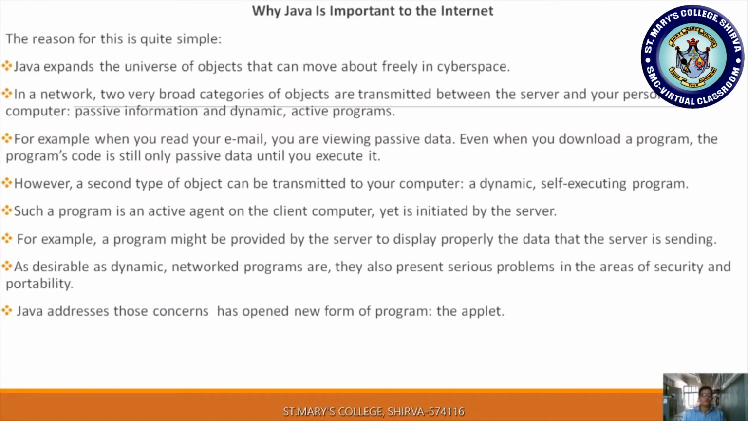For example, when you read your email, you are viewing passive data. Even when you download a program, the program's code is still only passive data. Suppose you got a mail with a photo as an attachment. Until it is downloaded, it is in a passive state only. Once it is downloaded, you open that photo, right? Opening that photo means you are executing it. Whenever you execute your passive data, it becomes active data, an active program.